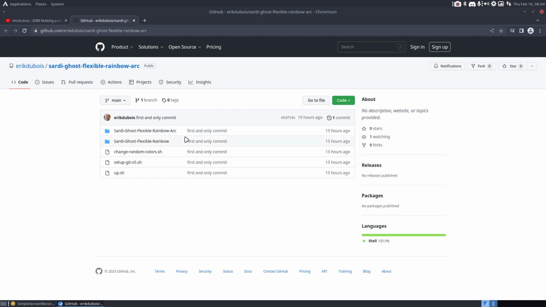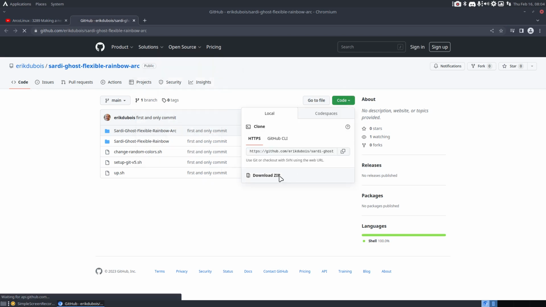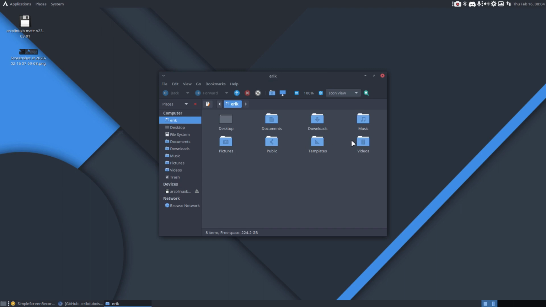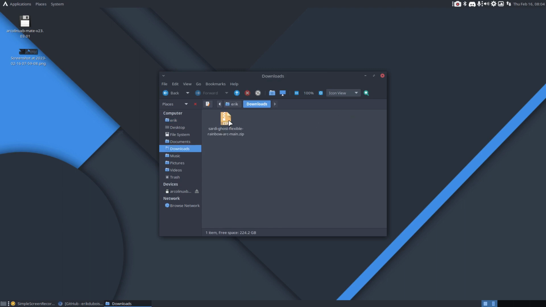But in this case, first and only commit. So I will not maintain it. It's just an exercise in bash scripting, this video. And what's the result on Mate was my what if. So I'm going to go for download the zip. Places, home folder, go to the downloads, extract this thing.